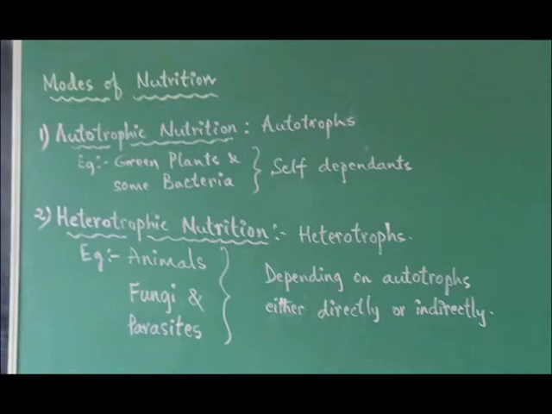So, which are the two modes of nutrition? Autotrophic nutrition and heterotrophic nutrition. Autotrophs are self-dependent and so they are called autotrophs. The other ones are depending on autotrophs for food either directly or indirectly, so they are heterotrophs.